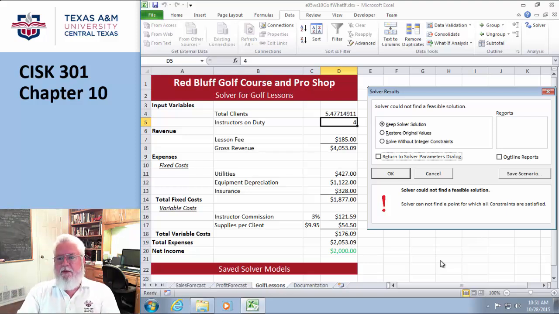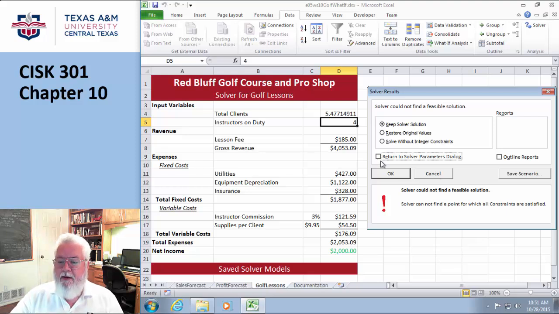But the bottom line is, the solver can have a lot of variables. You could have 3 or 4 variables, and you go in, you set constraints. This has to be a whole number. This has to have this. This has to be between this number and that number. And this can be this and that. It gets a little complex, and then you hit the button, and presto change-o, it answers your question for you.